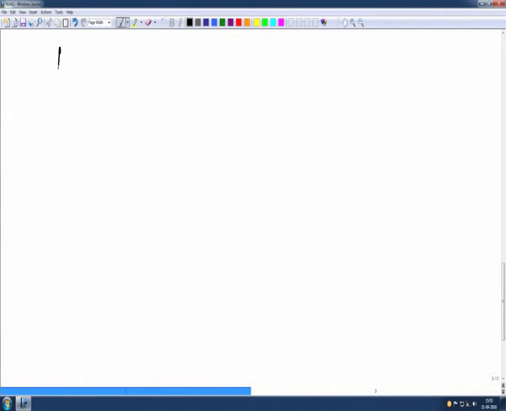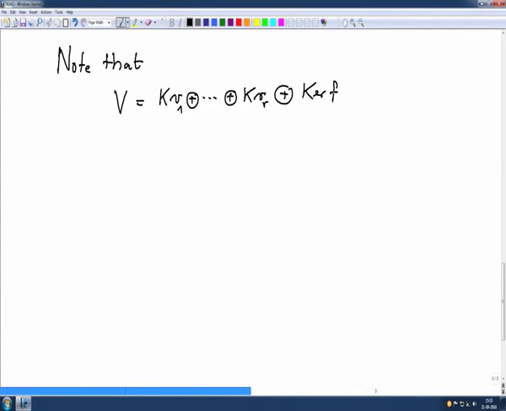So note that V is a direct sum of the subspace generated by V1 to VR along with the kernel of F. So let us call the basis of the kernel also, you extend this.